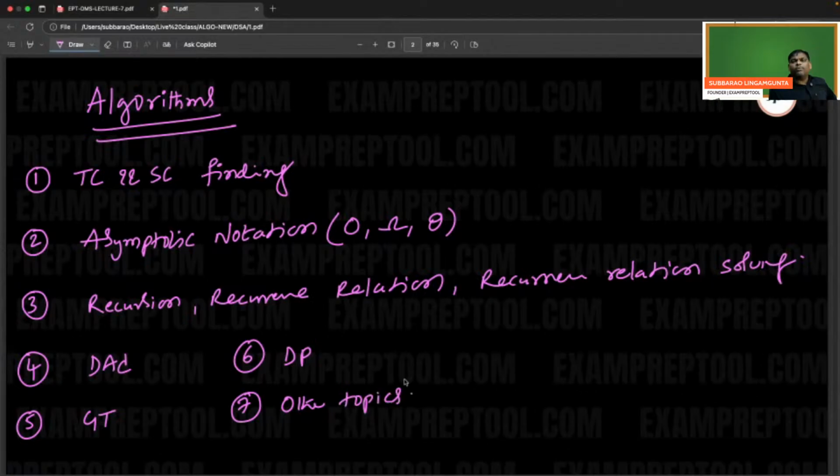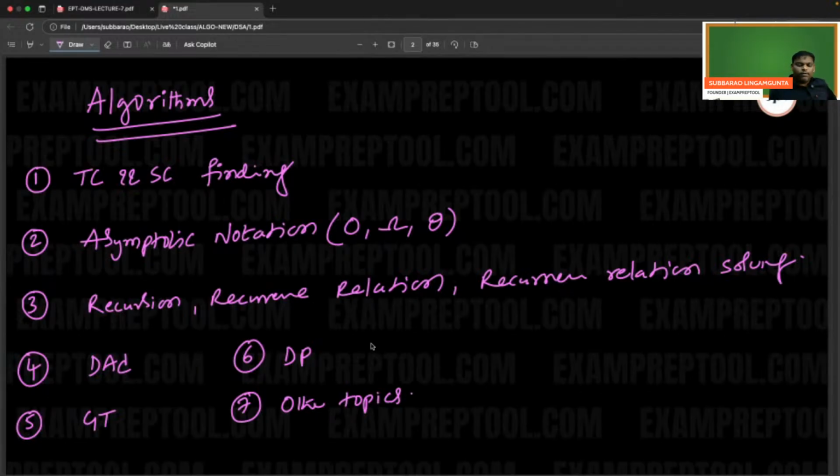Some extra topics. So these are the main things. Some other topics are also there, and we are going to cover a few more. 1 to 6 are main. The seventh one is some extra topics we are going to discuss.